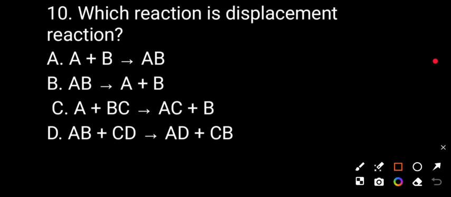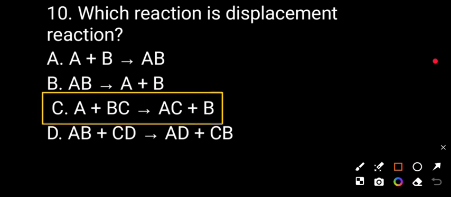So correct answer will be C. So option C is the displacement reaction, single displacement reaction. A is combination reaction. Option B is decomposition reaction. Option D is double displacement reaction. So option C is correct.